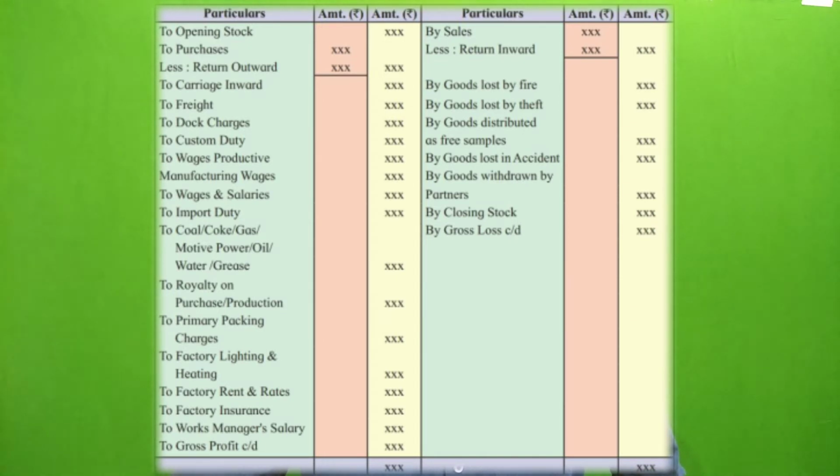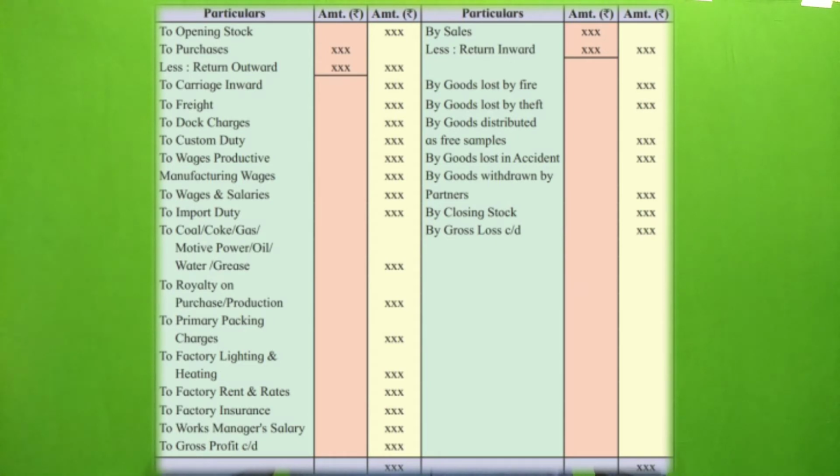If there is some return, we have to minus return, then carriage inward, freight, octroi charges, custom duty, wages and productive wages, manufacturing wages, coal, gas, motive power, oil, water charges, royalties, primary packing charges, factory lighting, heating, factory rent and rates, factory insurance, works manager salary, gross profit carried down.